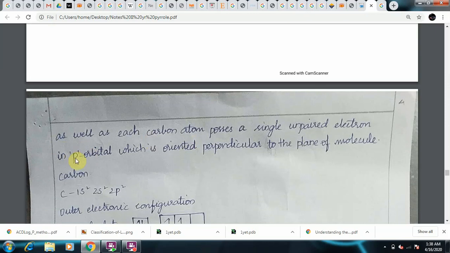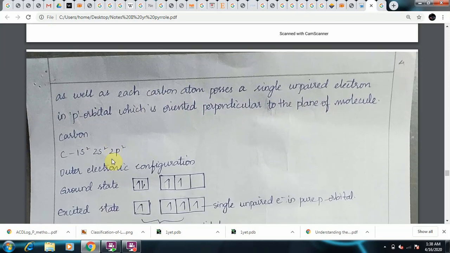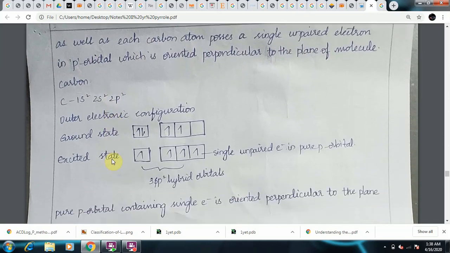Each carbon atom will contain a single unpaired electron in its p orbital, which is oriented perpendicular to the plane of the molecule. And this we will see in the electronic configuration of carbon and sulfur.